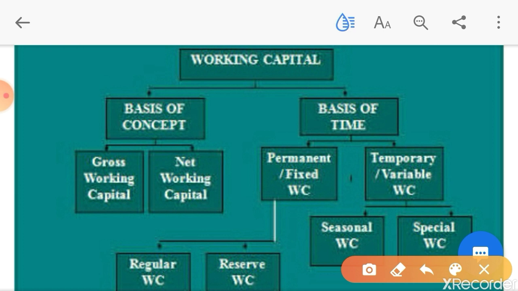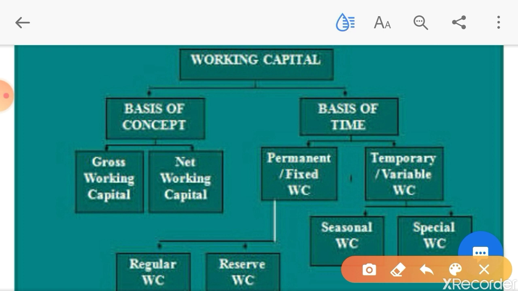That means the production of such goods takes place only for a particular period of time, and during that particular period of time extra working capital is required to buy raw material, to pay extra to the laborers. Are you getting my point? See, like sugar industries, they operate only for 6 months, that is maximum period, from October last till March end or April beginning, and this is the time period of their operation. So during this particular period of time extra money is required to make the payment. This is known as seasonal working capital.